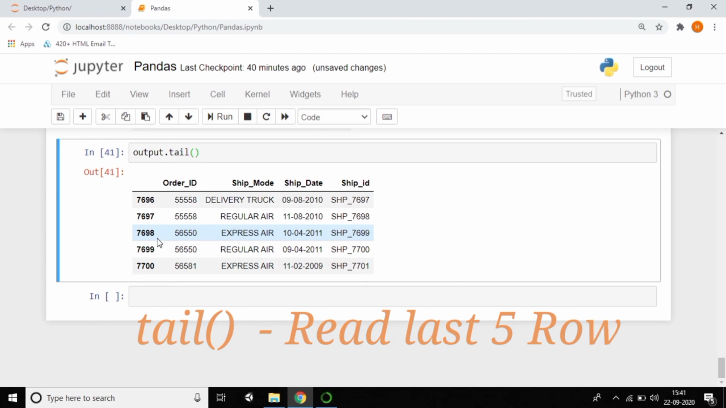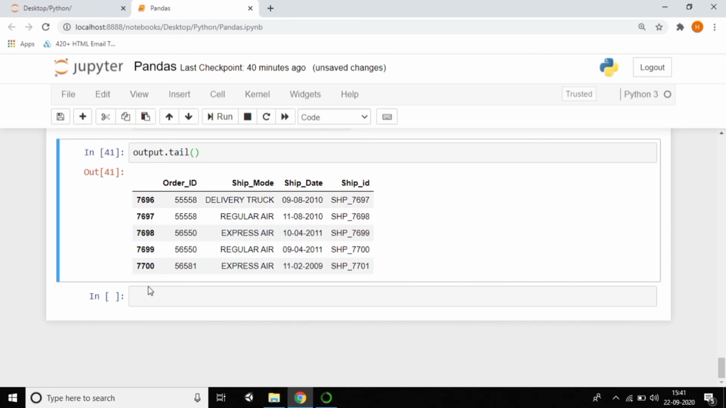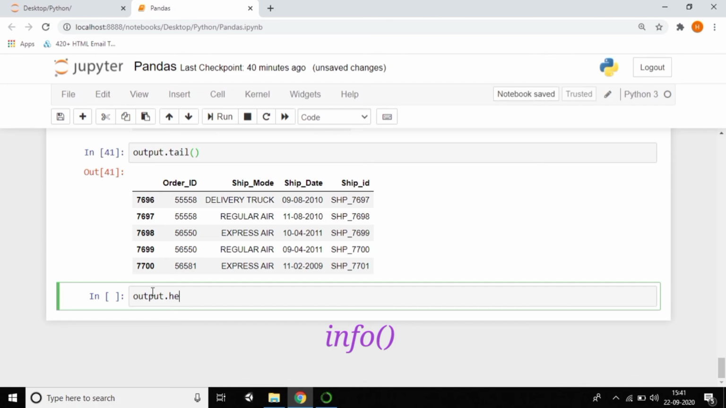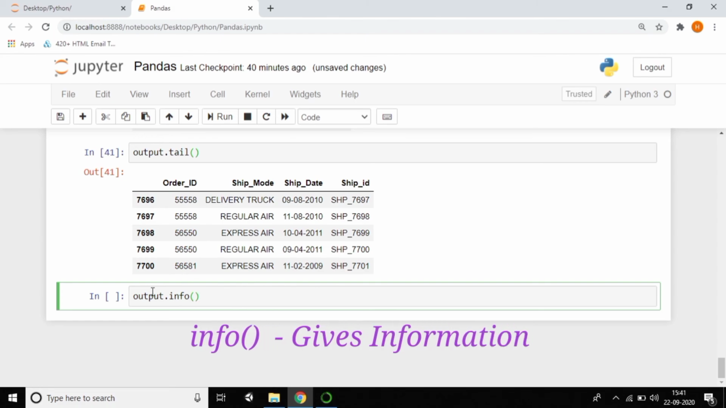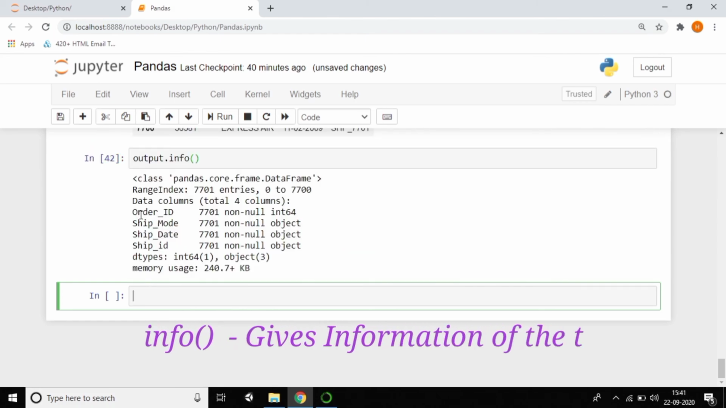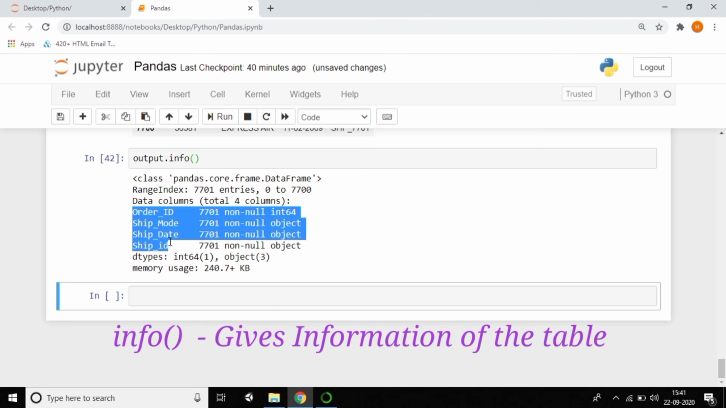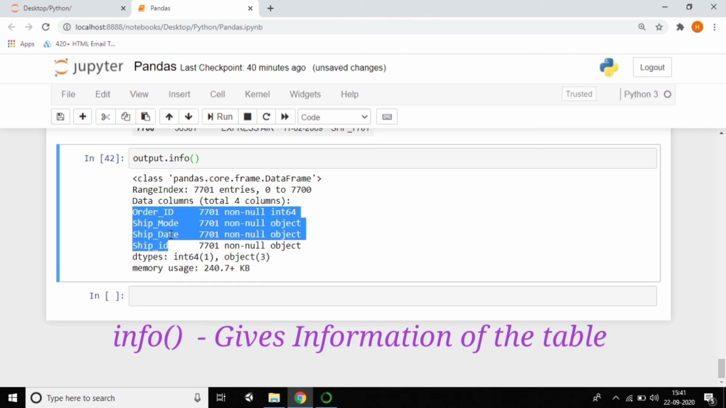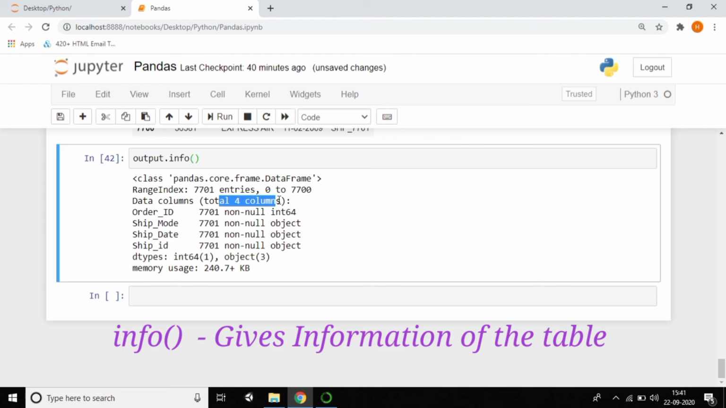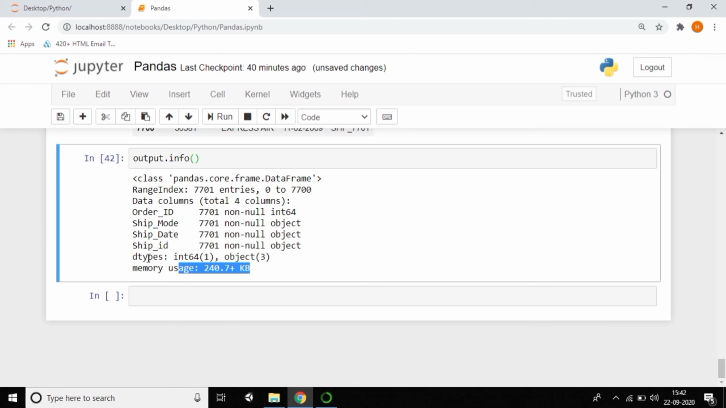And we have another method called info. What is the use of this? If you want to know how many objects and how many columns are there, it will explain. You can see that we have a total of 4 columns: order id, shipping mode, date and id. It shows a range of 7701 entries. You can also check how much memory is used by using the info method. And we have another method called describe.